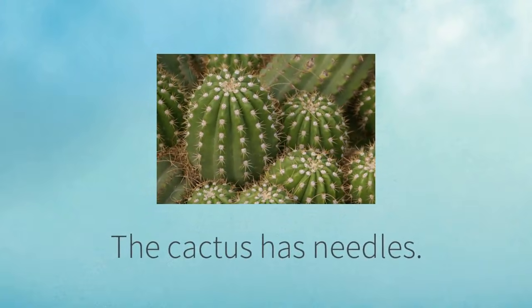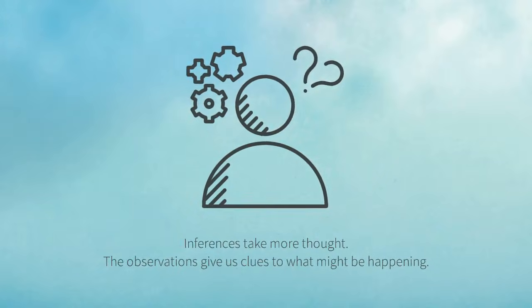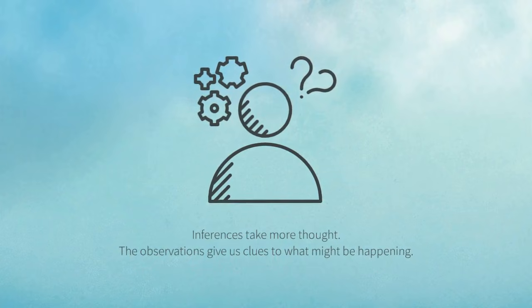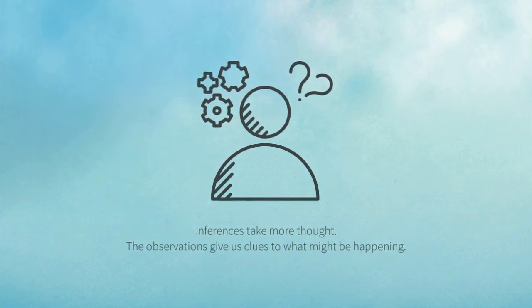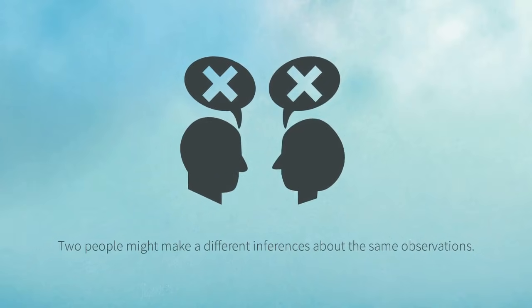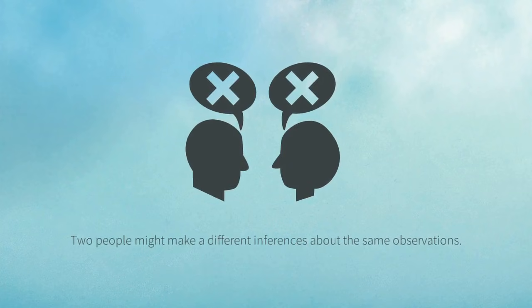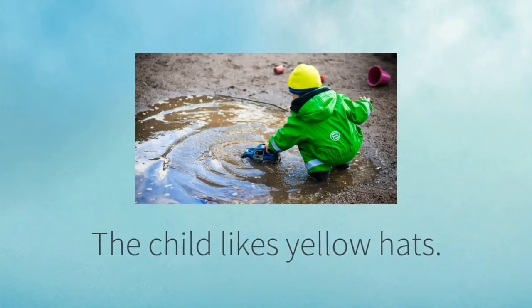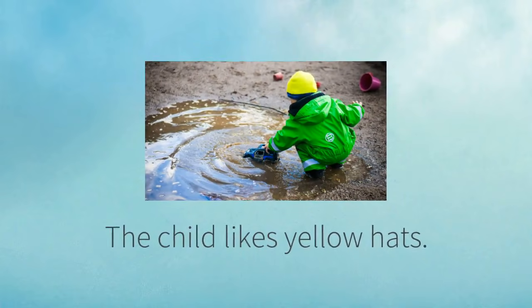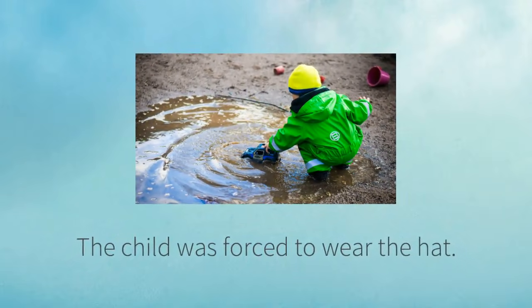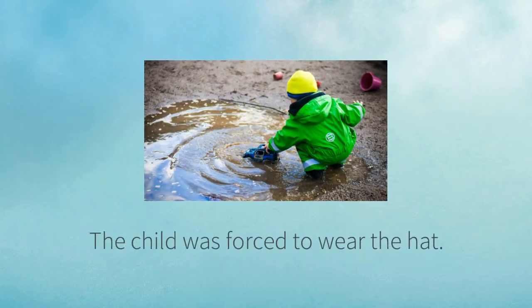We also know that this cactus has needles. Inferences take more thought. We get clues from observations to decide what we think might be happening. Two people might make a different inference about the same observation. One person might think that this child likes yellow hats. Another person might think that this child was forced to wear the yellow hat.